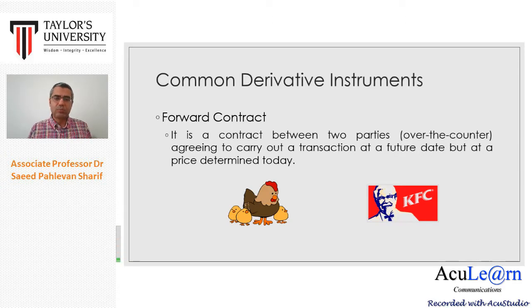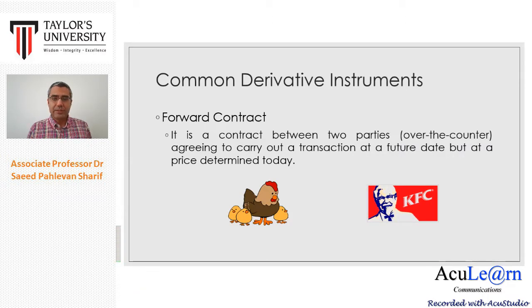Number two is at what price we want to trade this underlying asset in the future. Let's say in my example, 10 ringgit per kilo for chicken. Or maybe for Apple stock, if I'm the buyer, I buy, and if you are the seller, you sell at $2,000 in the next 3 months, right? So we agree on the price. Then we agree on the time when. 3 months later, 6 months later. For example, we agree to complete this transaction on 1st of July 2021.